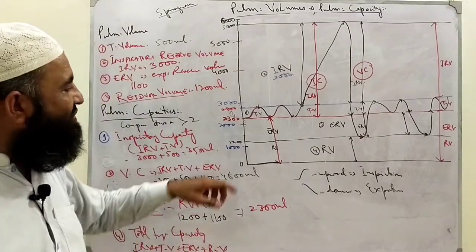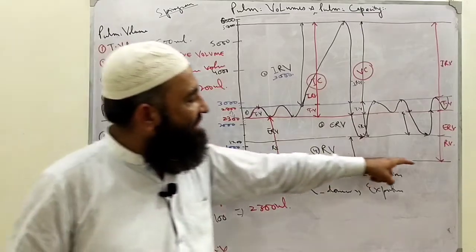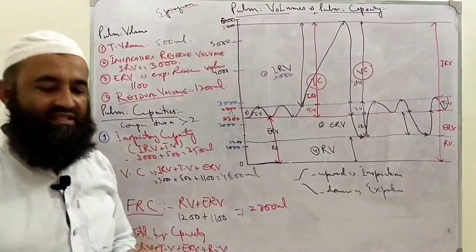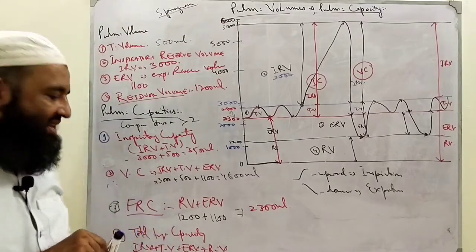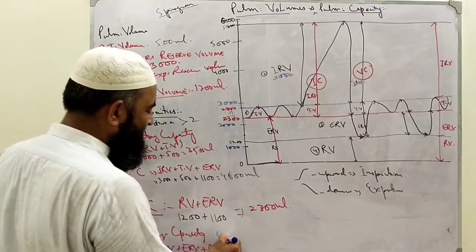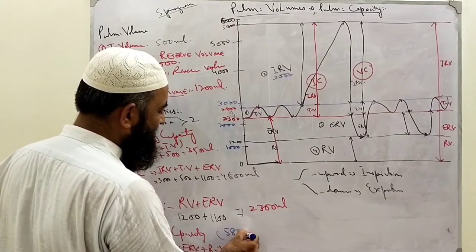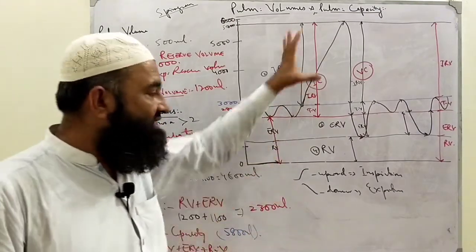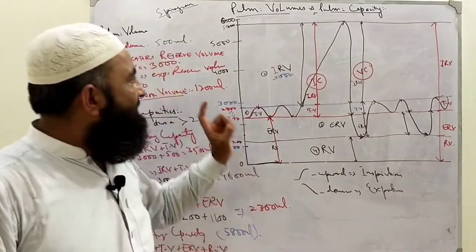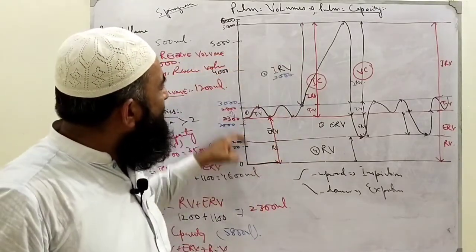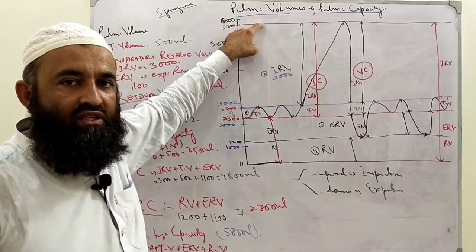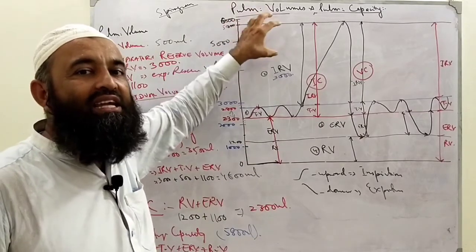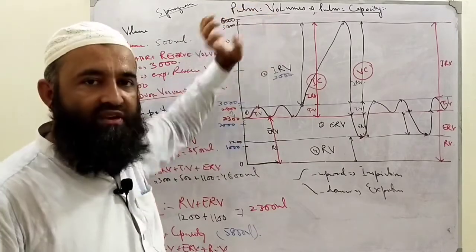What will be its value? We are starting from 0. The line starts from 0, reaches up to the peak. Value is 5800. So the value of total lung capacity is 5800 ml. Can we define this? Yes, we can easily define it from this graph. This is the amount of air that can be inhaled into the lung with maximum effort.